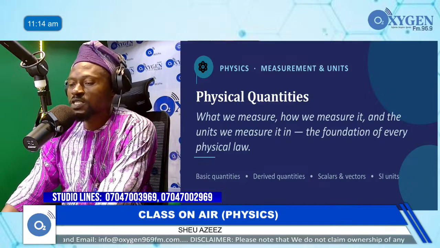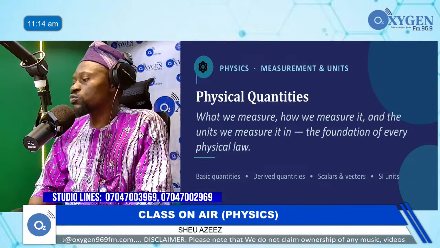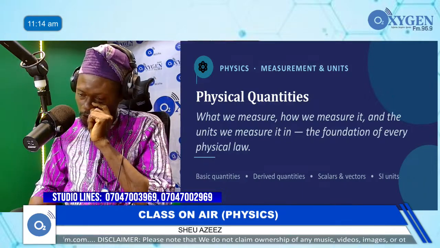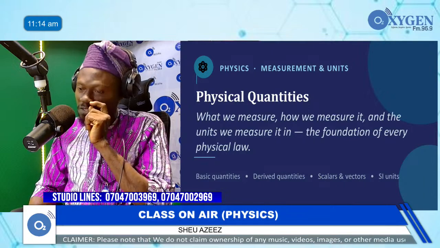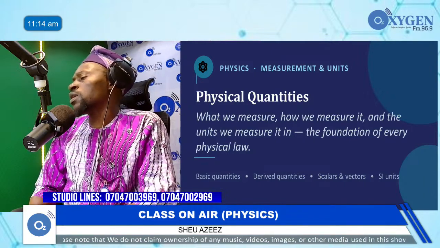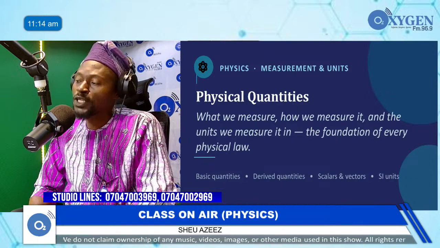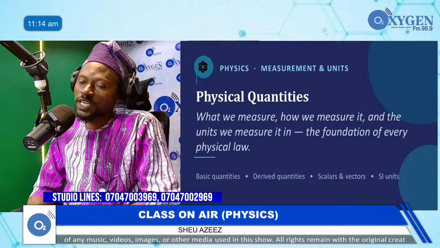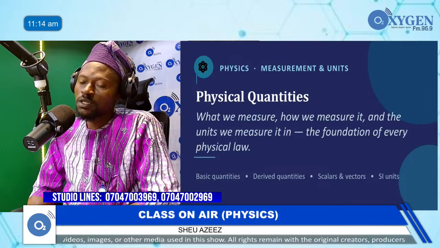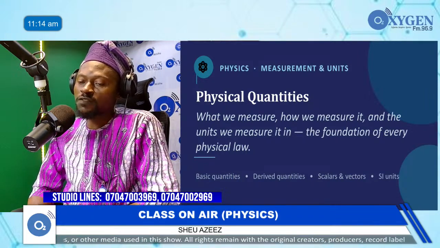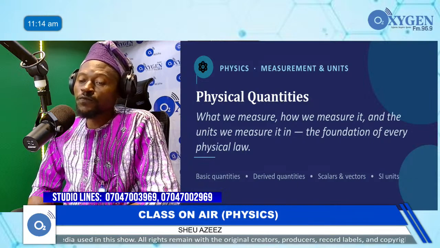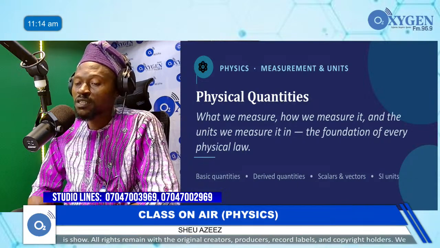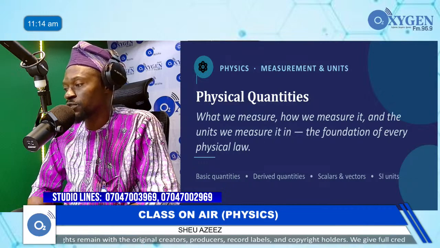Under the physical quantity, we are going to know the definition of physical quantity, as I've said in my introduction. And we are going to be dealing with all these subtopics under physical quantities. We have fundamental and derived physical quantity.